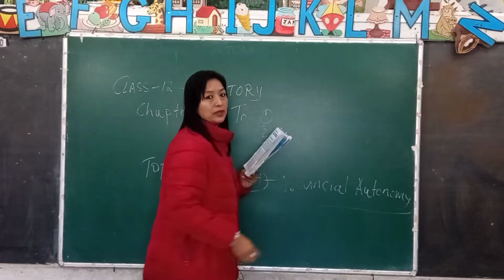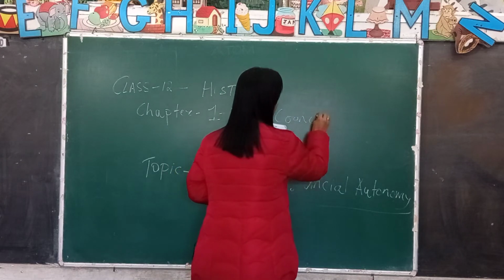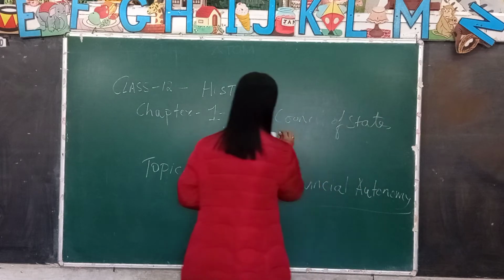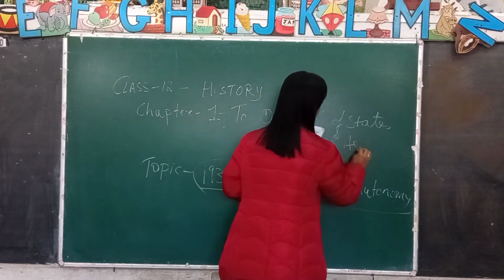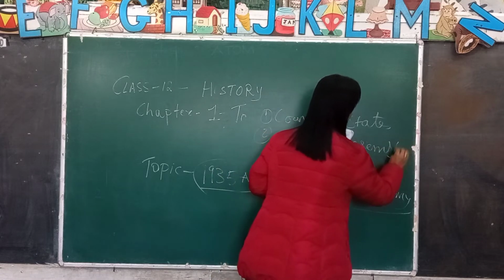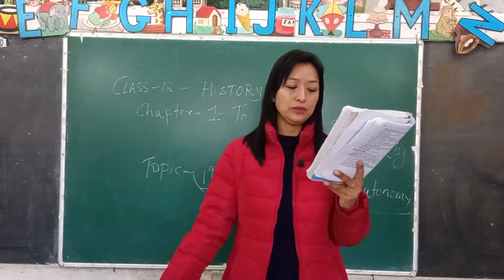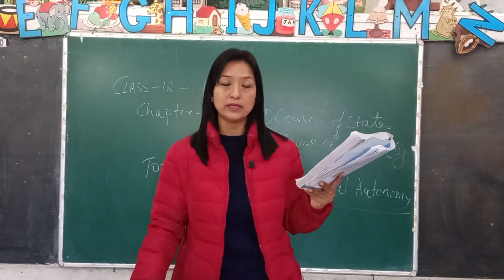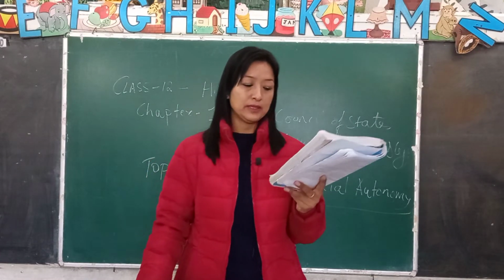The federal legislature had two houses, it was bicameral: the Council of States and the House of Assembly.